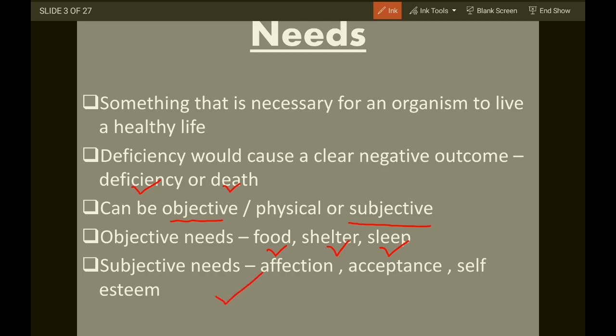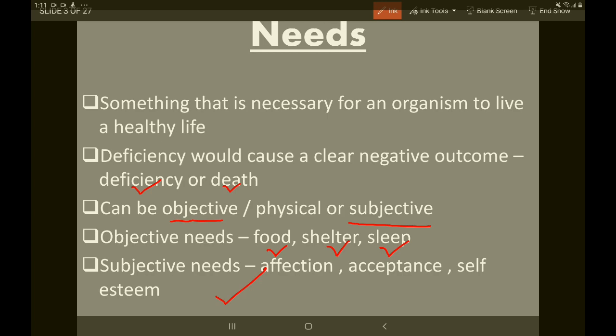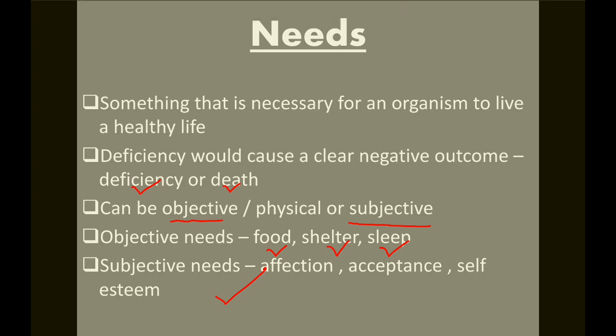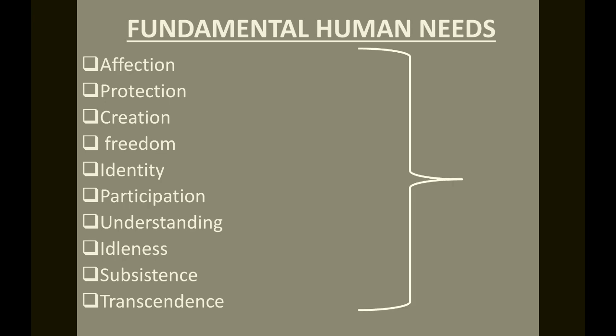These are the needs which are most important, I would say. Without affection, acceptance, love, concern, bond, no organism can live in this world. Now these are the fundamental human needs: affection, protection, creation, freedom, identity, participation, understanding, idleness, subsistence and transcendence.